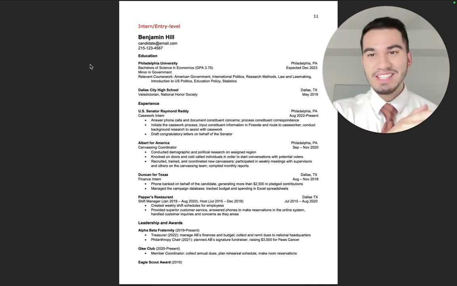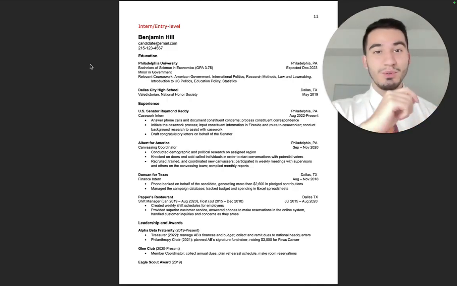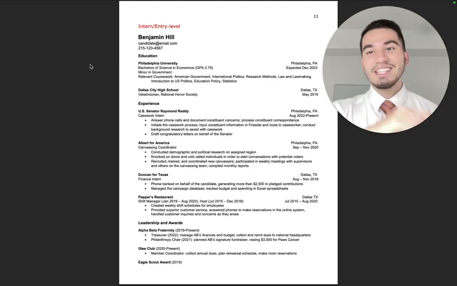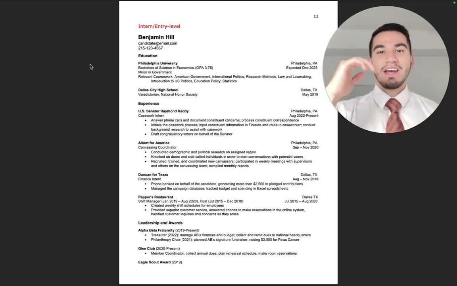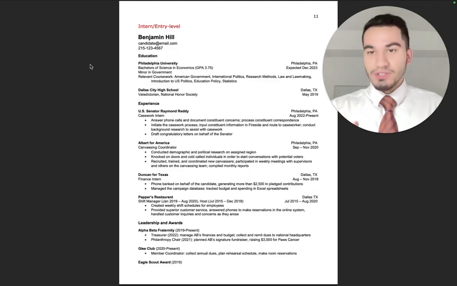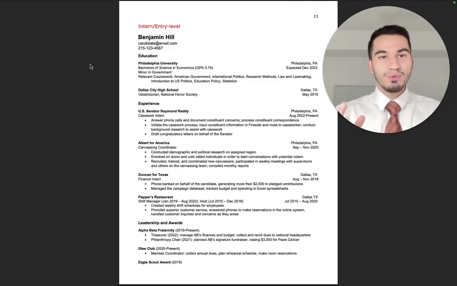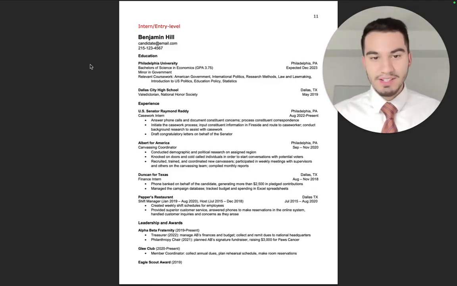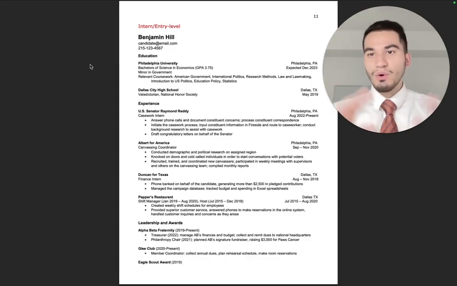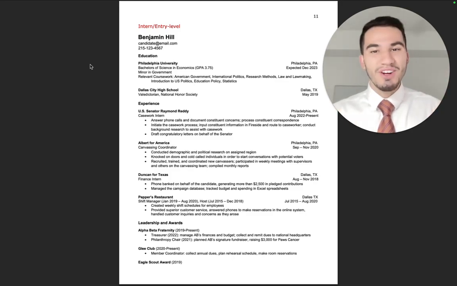In this specific example, they're using Benjamin Hill, whoever that is. Anyways, the structure is how the margins are lined up. You want to use a 0.5 inch margin. That's the standard for a resume. You don't question it, you don't overdo it, you don't change it crazy. You want it to be simple. Same as the font. The font is simple.